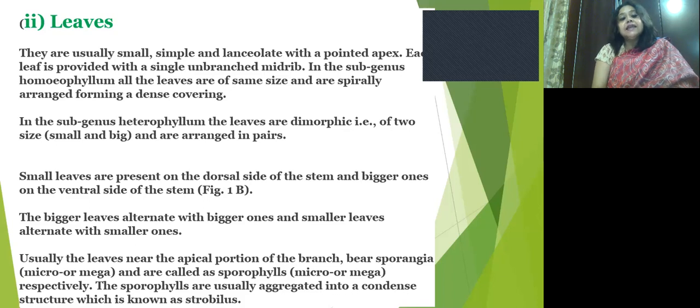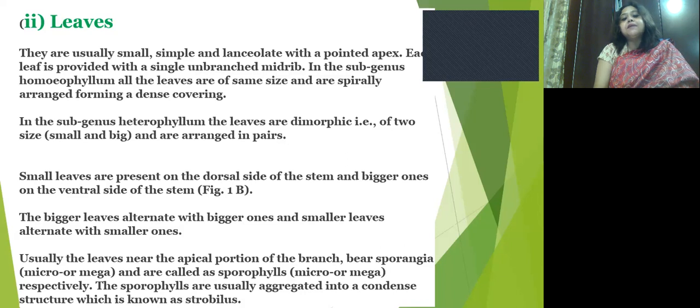But in the subgenus Heterophyllum, leaves are dimorphic. That is, leaves have two sizes, small and big, and they are arranged in pairs.